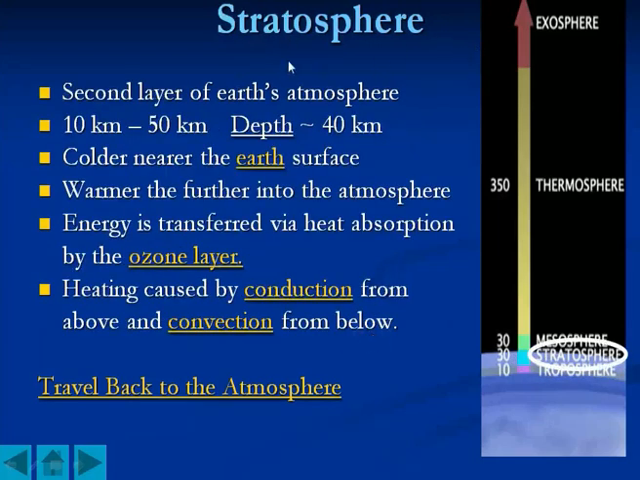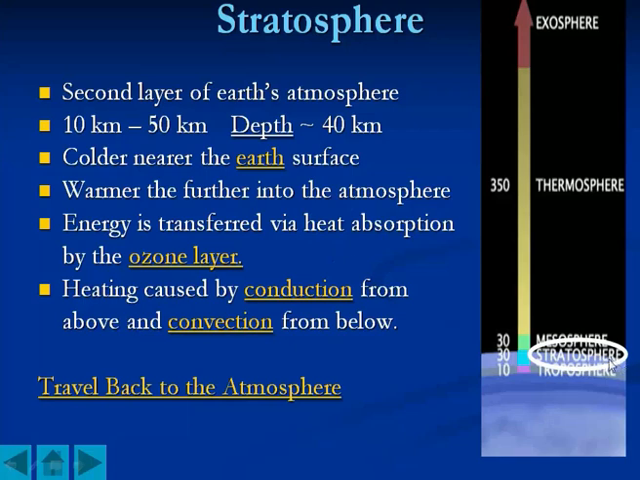Thereafter comes the stratosphere. This is the second layer of Earth's atmosphere. Situated above this, from 10 kilometers to 15 kilometers height, you will find a layer called the stratosphere, and the depth of the stratosphere is 40 kilometers. It is colder nearest the troposphere, and warmer the further into the atmosphere. The outer side of the stratosphere is quite warm, but towards the troposphere it is cold. Energy is transferred via heat absorption by the ozone layer.